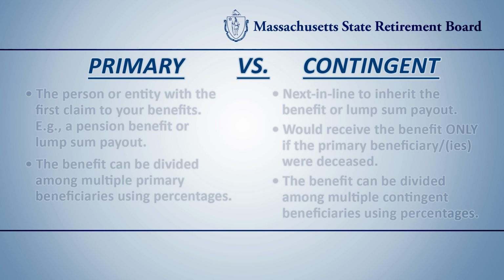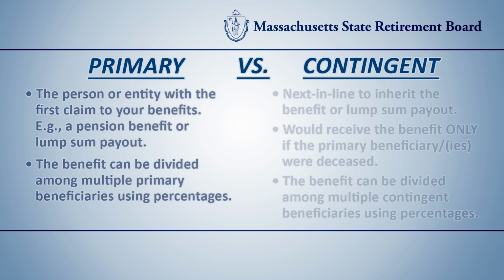So, what is the difference between a primary and contingent beneficiary? In the case of your passing away, the primary beneficiary or beneficiaries is the person or entity with the first claim to your benefits, for example, a pension benefit or a lump sum payout. The benefit can be divided among multiple primary beneficiaries using percentages.